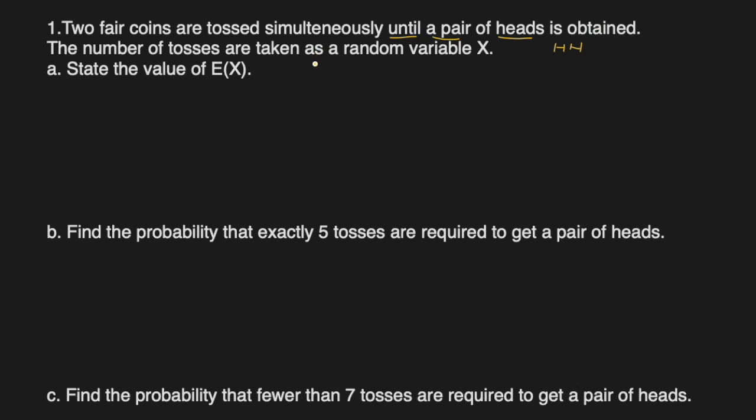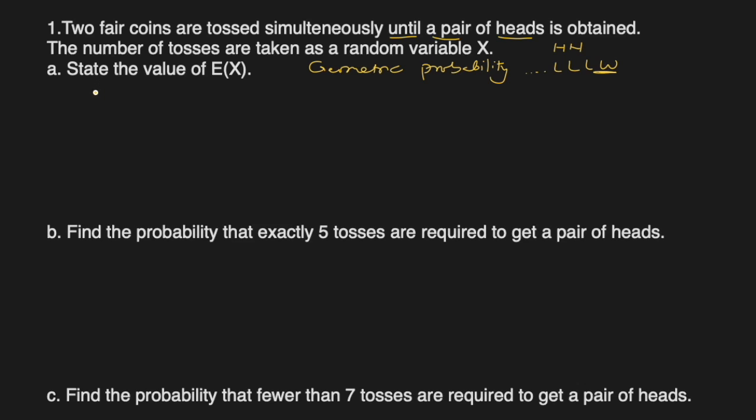That means this one is a geometric probability. What is that? You lose many times, and when you get success, you stop. That means there is a loss, and then a win. So you can have many losses, but once you get a win, you stop.